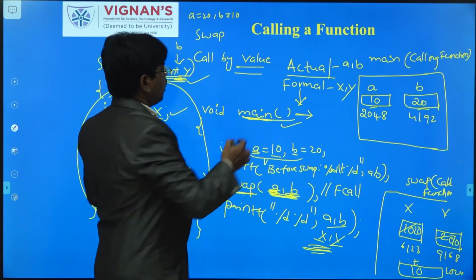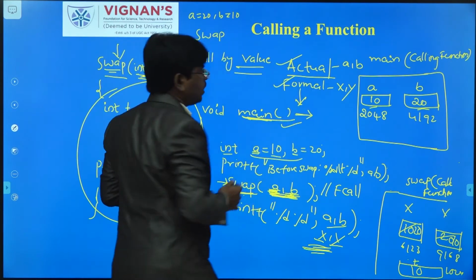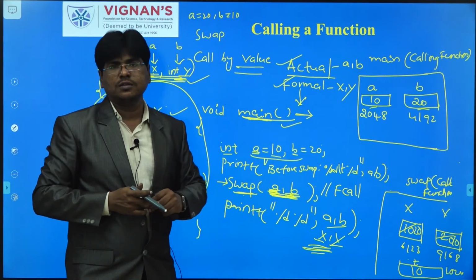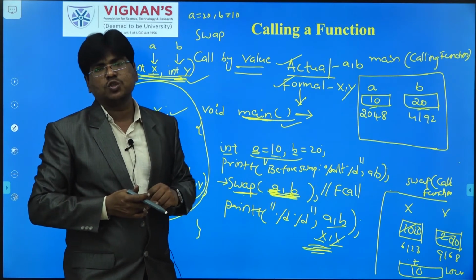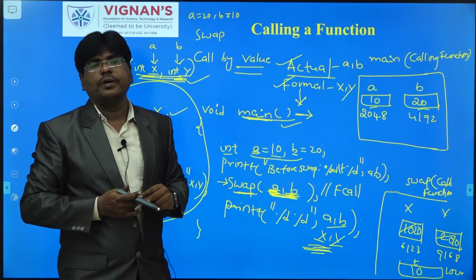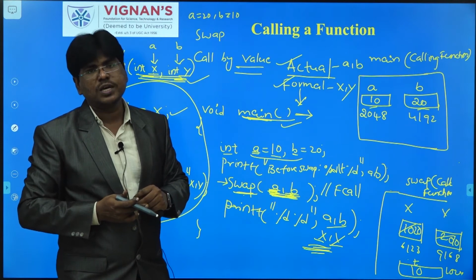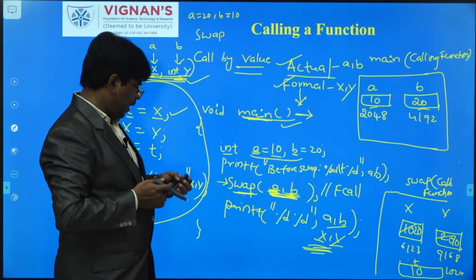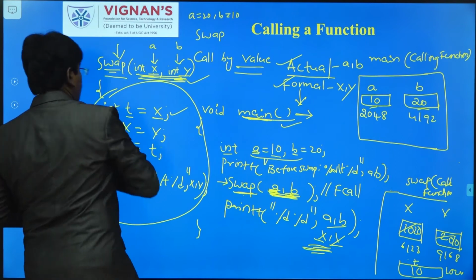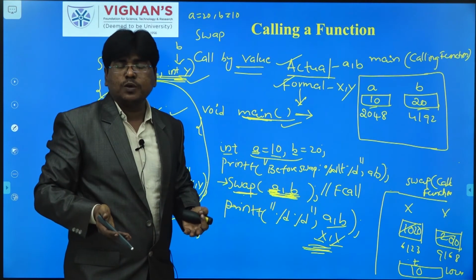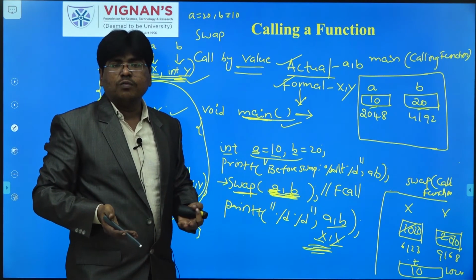Actual parameters and formal parameters, you will definitely be asked in the bits. Actual parameters belong to the calling function, formal parameters belong to the called function. Okay, so this is about call by value.